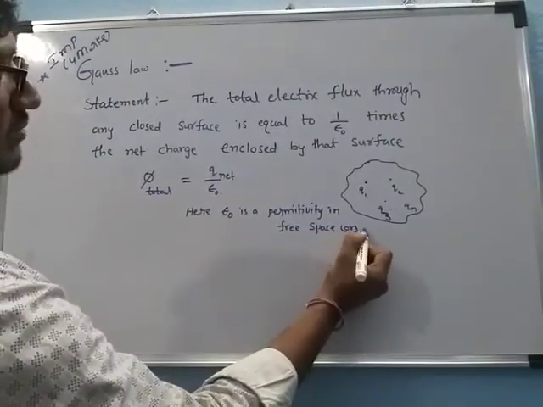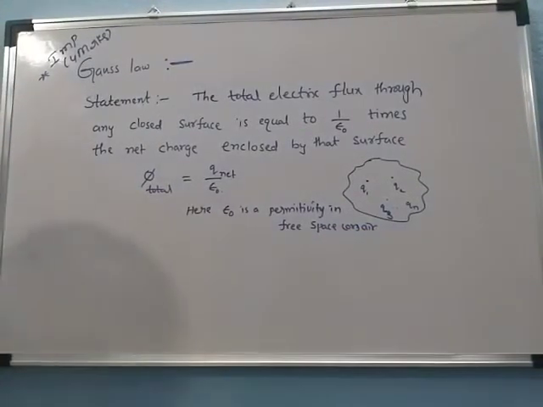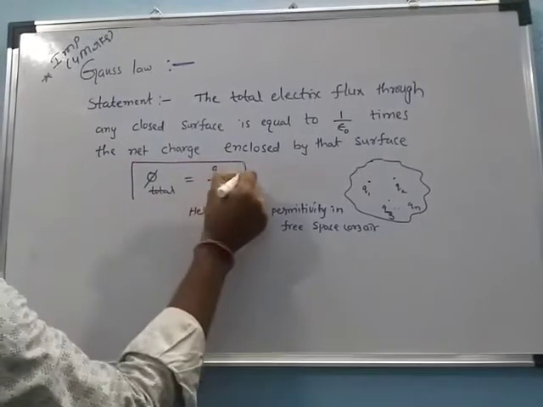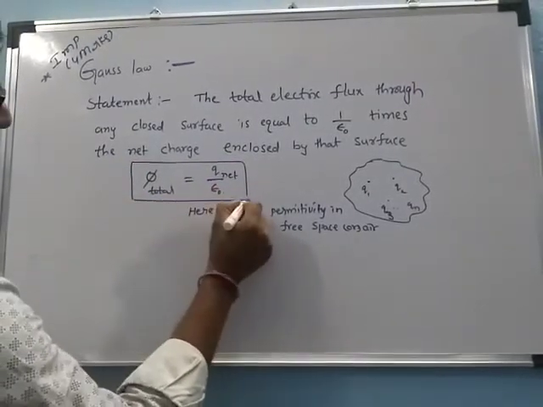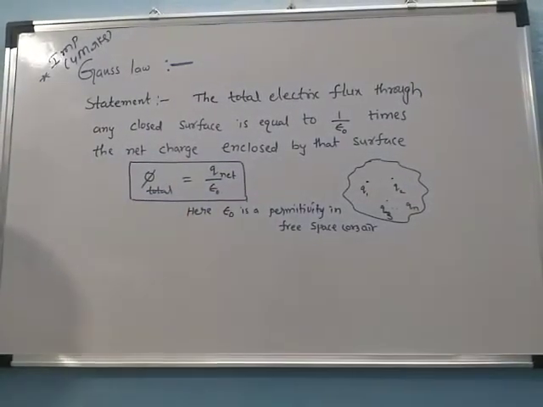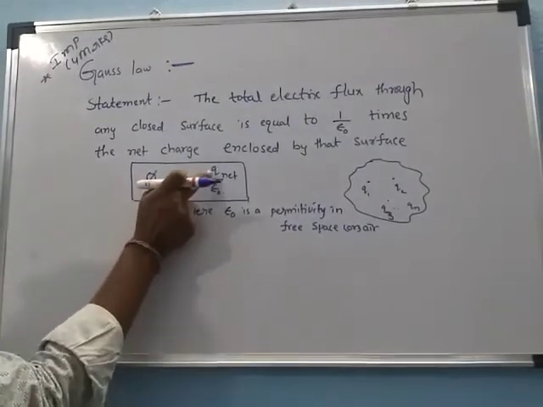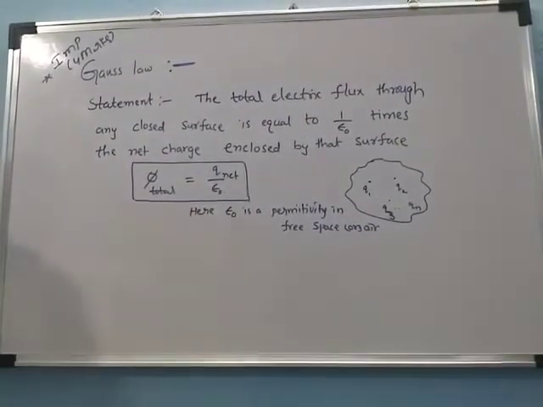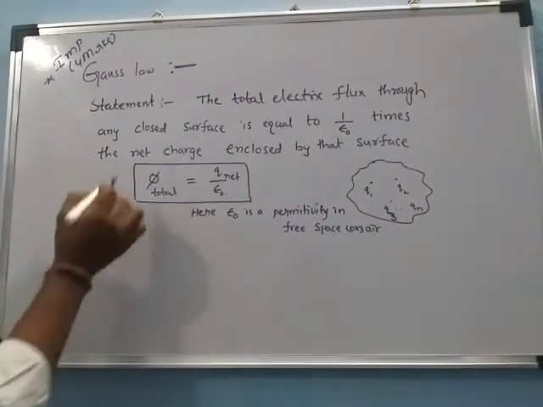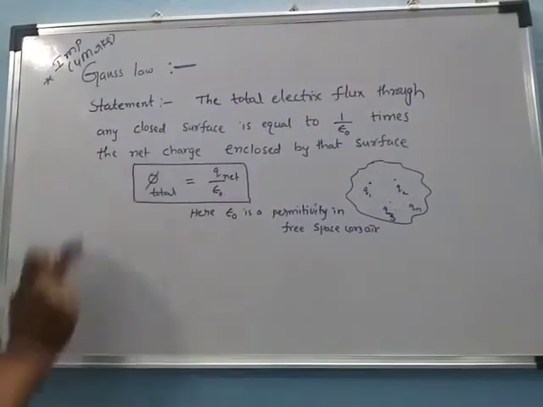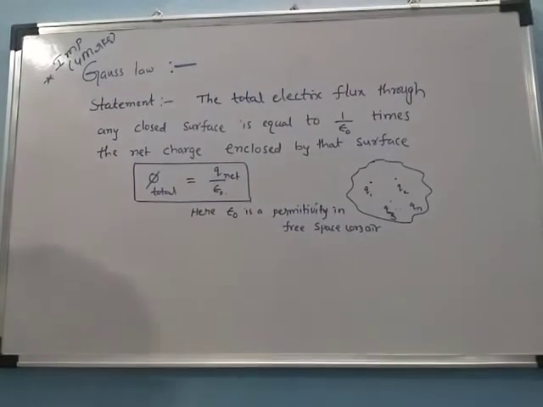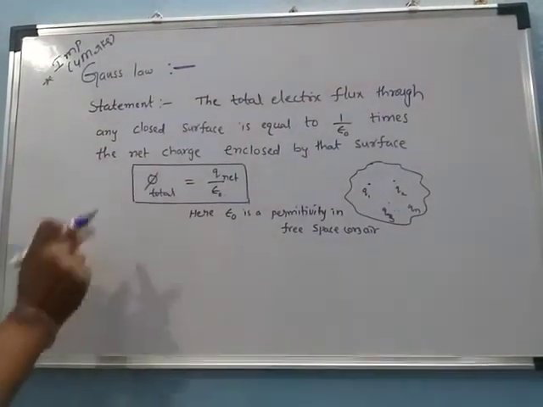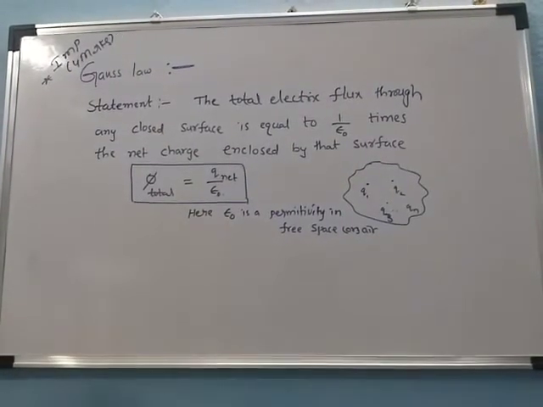This is the formula for Gauss law: the total electric flux is equal to 1 by epsilon naught times the net charge. This equation is based on the definition: the total electric flux through any closed surface is equal to 1 by epsilon naught times the net charge.